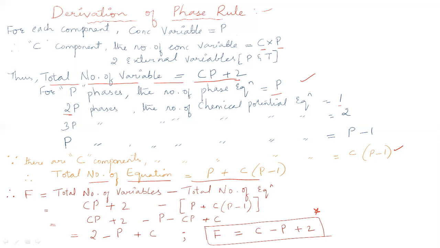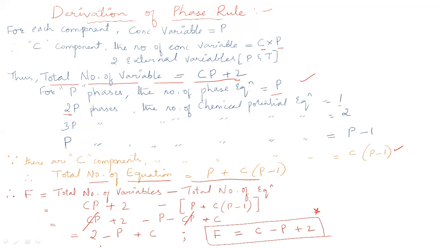So here the same value you will get, that is CP plus 2 minus P. Minus into plus becomes minus, therefore you get minus P. Again minus into plus becomes minus CP, and minus into minus becomes plus, therefore we put the sign as plus C. Now, when you observe this equation clearly, here you have a plus CP value and here a minus CP value, so both get cancelled. What is left is plus 2 minus P plus C. These terms are left over.